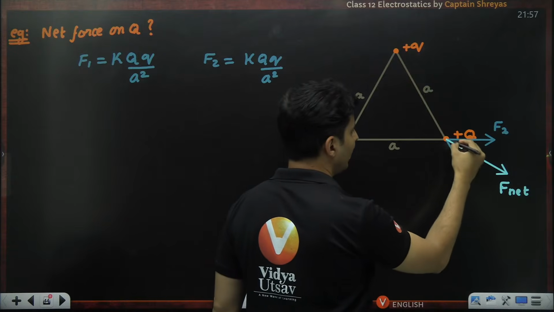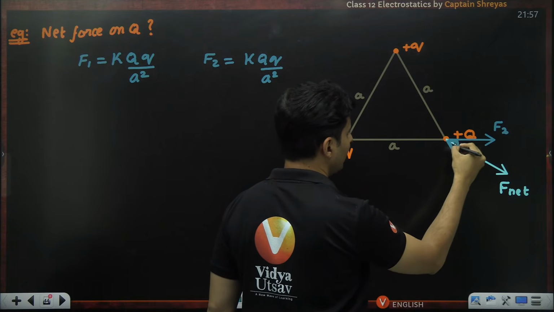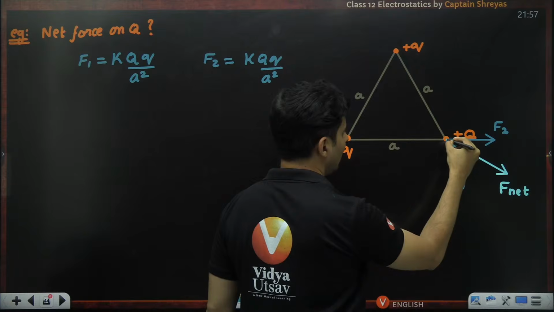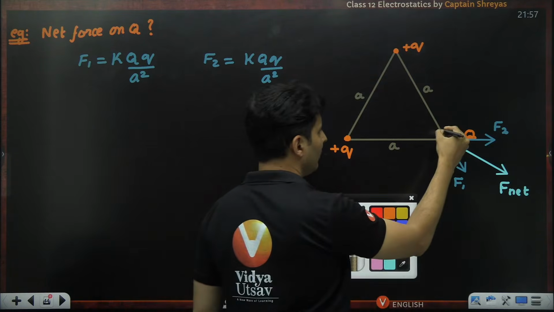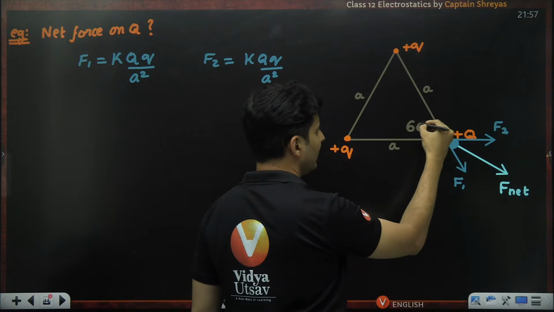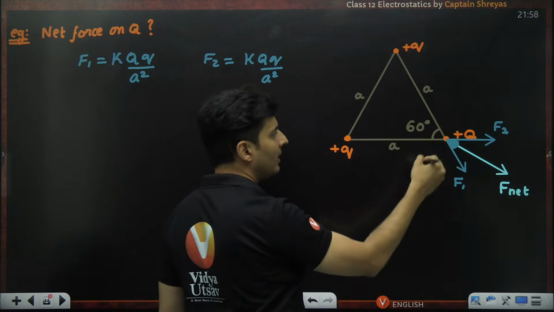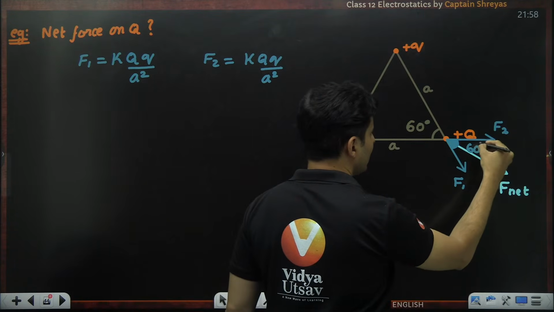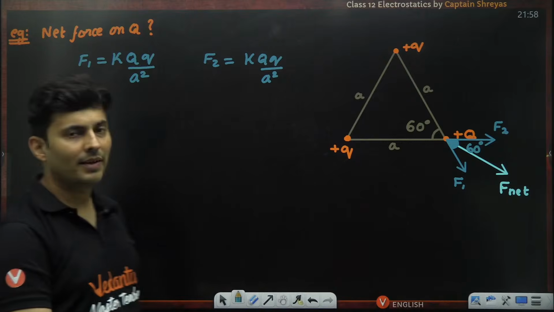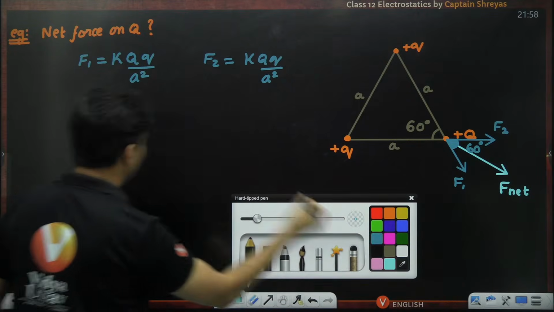Do you see these are two vectors making a certain angle between them? Can you see there is some angle which is made between them? How much is that angle? Not that difficult to figure out, because this is 60 degrees. This is an equilateral triangle, so obviously even this is going to be 60 degrees. Oh, perfect. So how do I find the net force?